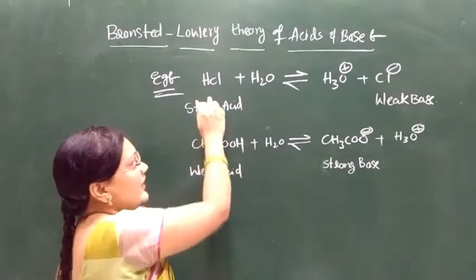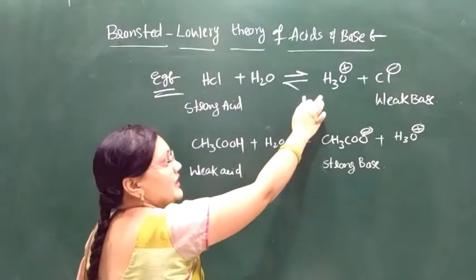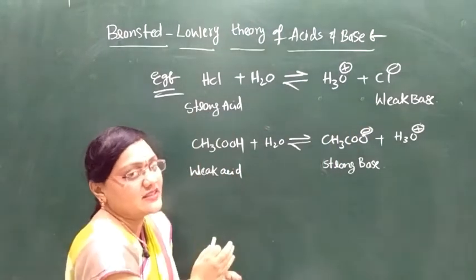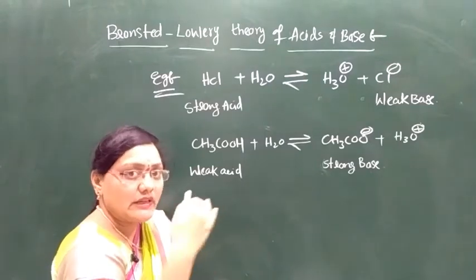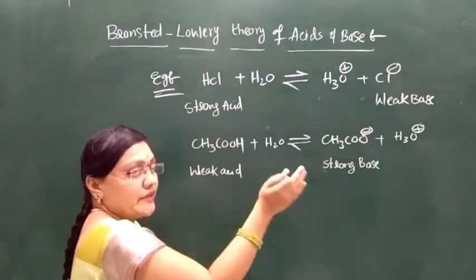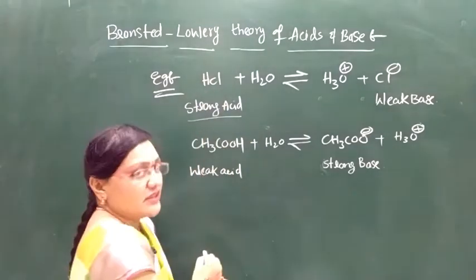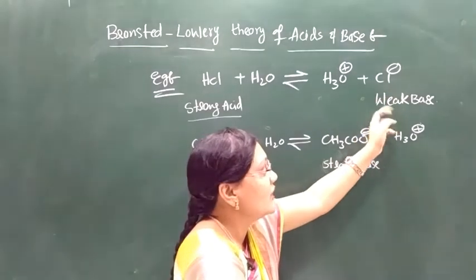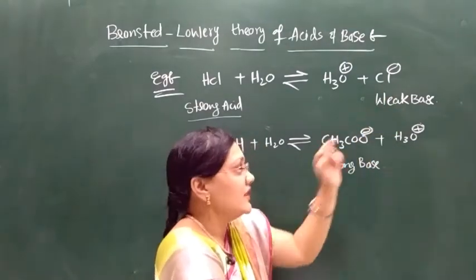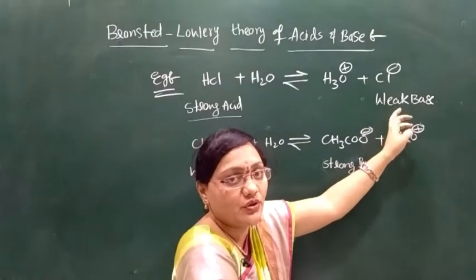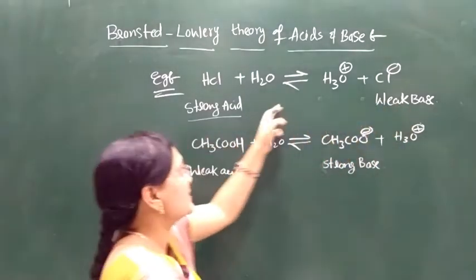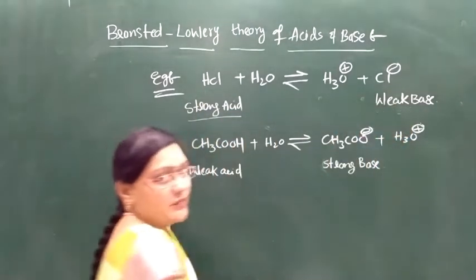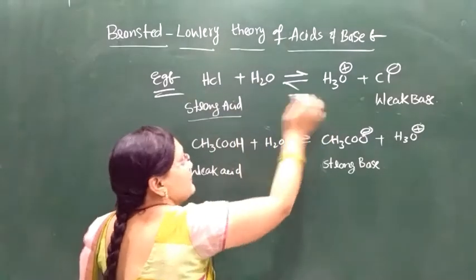For example, HCl reacts with H2O to form H3O plus. HCl is a strong acid, with more tendency to donate a proton. Cl minus has less tendency to accept a proton, so it is called a weak base. This is the first example: HCl is a strong acid and Cl minus is the weak base. This is the conjugate acid base pair.